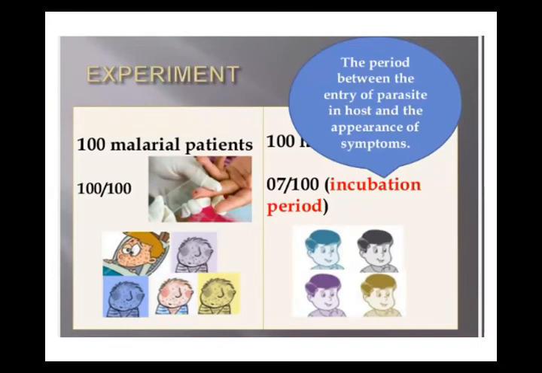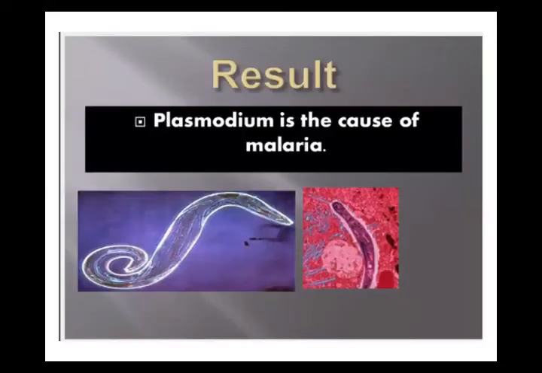malarial patients had Plasmodium in their blood. He observed that in the blood of all malarial patients, Plasmodium was present. Okay, after the experiment, what he observed, it was proved by the scientists that Plasmodium is the cause of malaria.